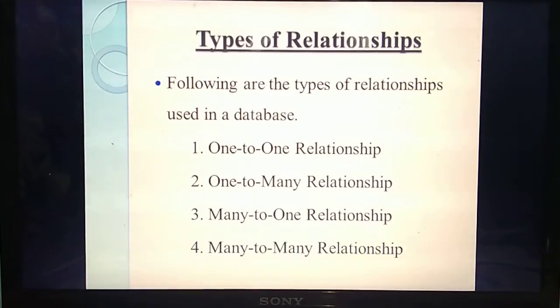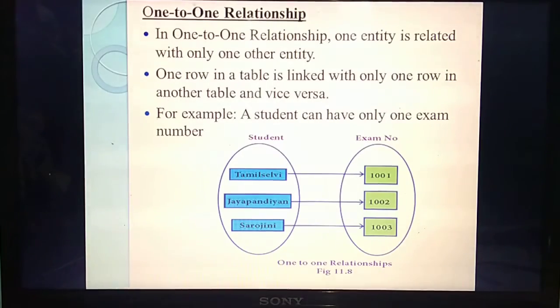Okay, understand? So listen carefully. The first one is the one-to-one relationship. What do we mean by a one-to-one relationship? Consider the tables. In a database the data are stored in the form of tables, isn't it? In tables, each detail is called an entity or data.